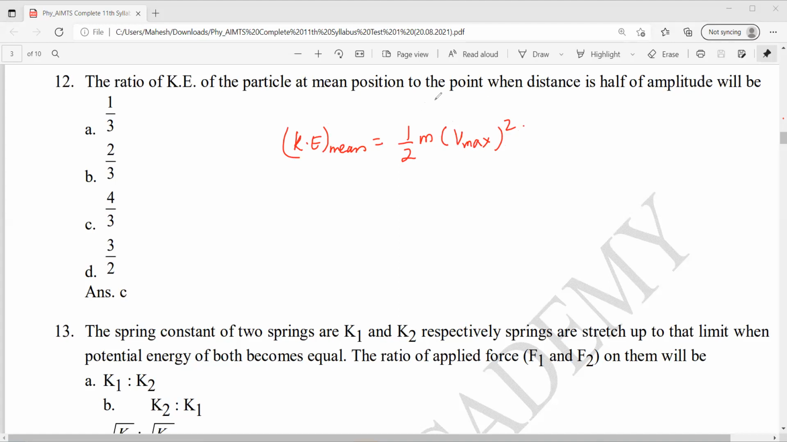Okay, next. To the point where distance is half of the amplitude will be. So x equal to a by 2. I need to find velocity there. V is equal to omega root over a square minus x square. So omega, this is root over a square minus a square by 4. So this becomes omega root 3 a by 2. This is V.